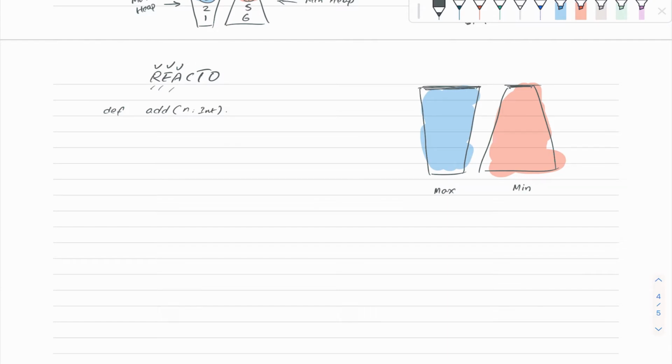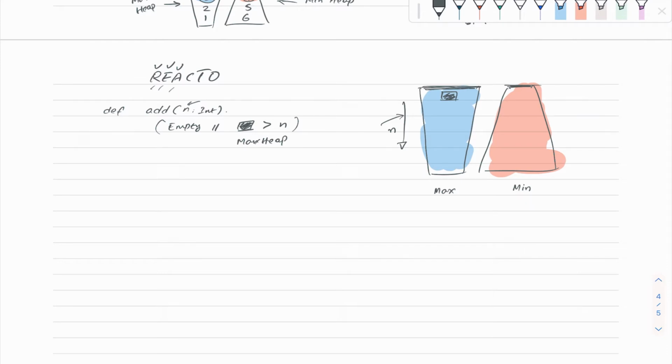Okay, so if I say add, in this case what I will do, I will first look into the max heap. Either it is empty, or the number which is at the top is greater than the number which was passed. If that top box is greater than the number, we expect that this number for sure falls here, so we will just add it in the max heap.